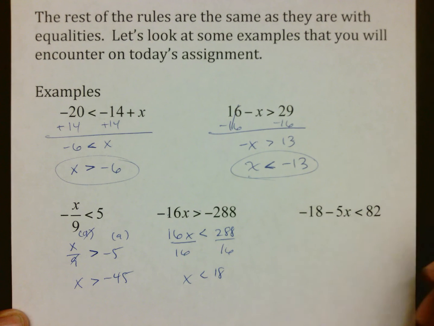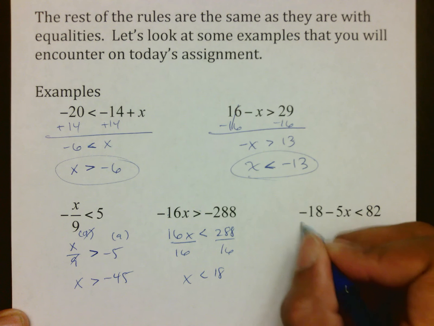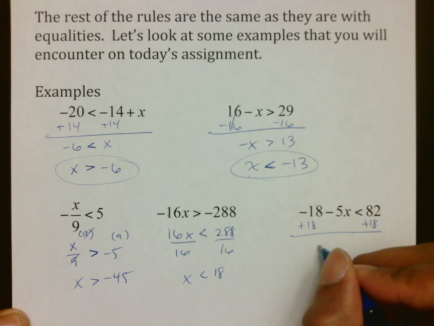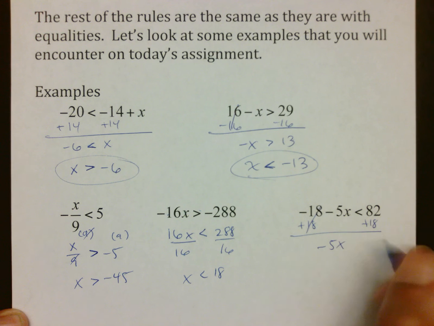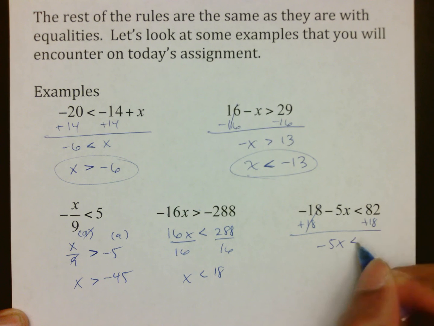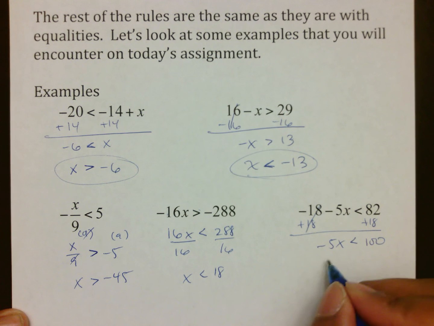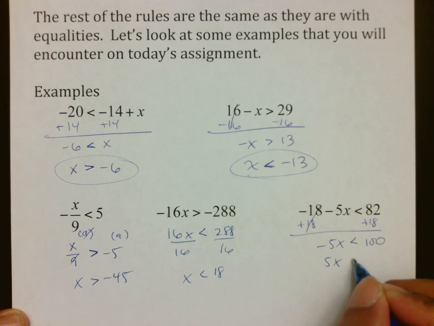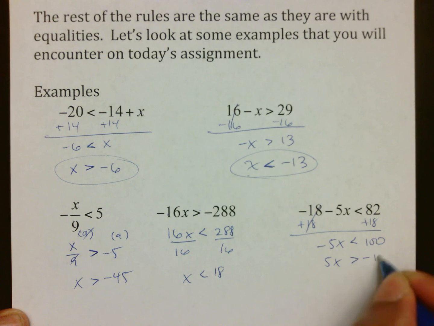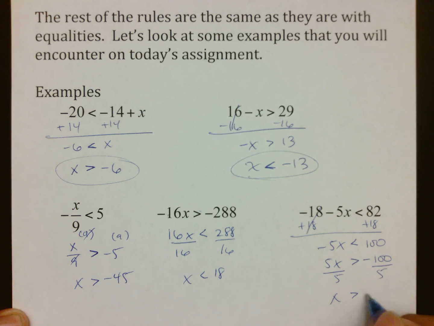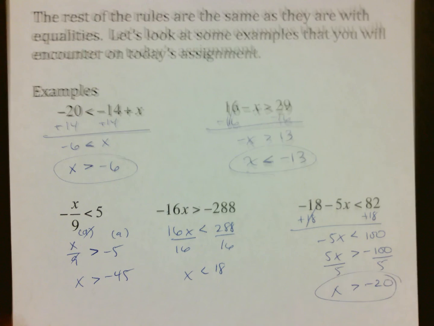And then the last one before we get ready to wrap it up is we have to move our 18 by adding it. Again, we did not mess with the x, we did not move our x, so everything stays the same. Negative 5x comes down, the sign does not move, and I think that is 100. But now you notice that there's a negative attached to x. What we're going to do is switch my 5 to make it positive, turn the sign because that's what I'm supposed to do, make my 100 negative, and then divide by 5, which again does not affect the symbol, and it gives me negative 20.